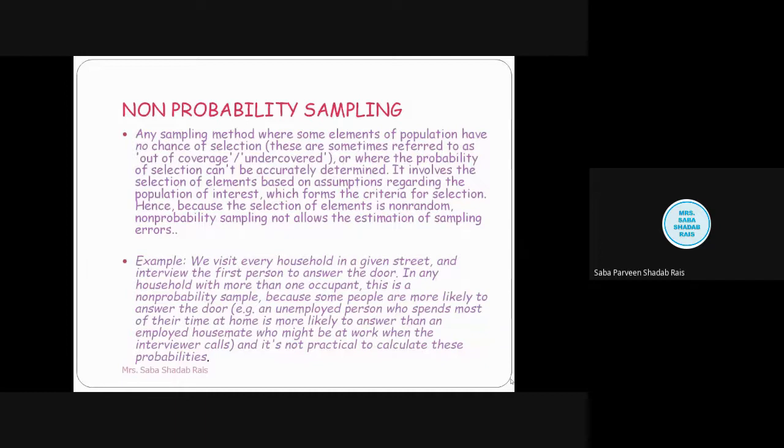So it involves the selection of elements based on an assumption regarding the population of interest. As I told you, the population of interest is the good singer. So they will decide what the population of our interest is, which forms the criteria for the selection. The criteria is that the student should belong to FYBSC and must have a good voice. Hence, because the selection of elements is non-random, non-probability sampling does not allow the estimation of the sampling error.